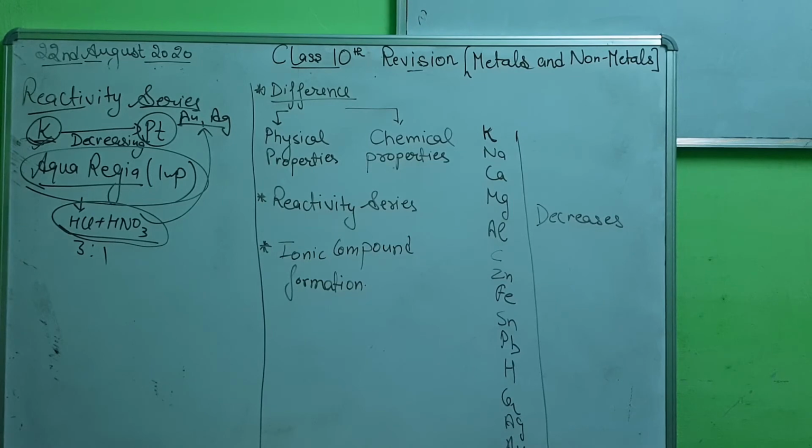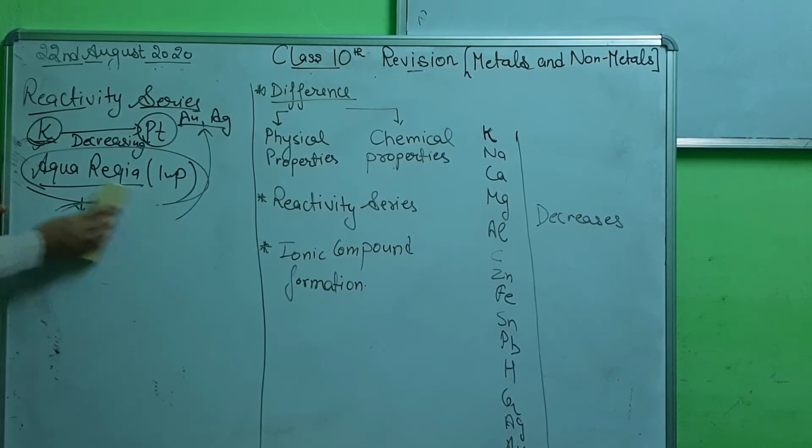These costly metals, your gold and platinum. This solution is also known as the noble solution, because it reacts with such noble metals. Okay. You can also call it something like gold water. That kind of name is also given to aqua regia. Aqua regia is the mixture of HCl and HNO3 in the ratio 3:1. This is very important from the perspective of the board.